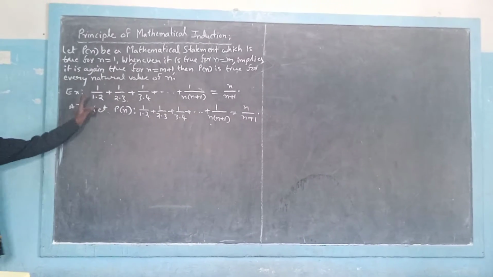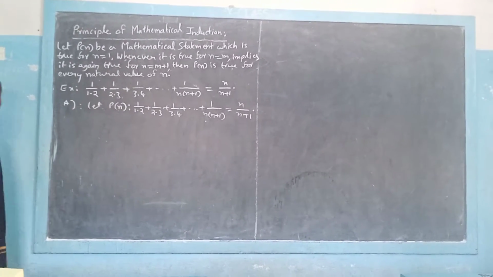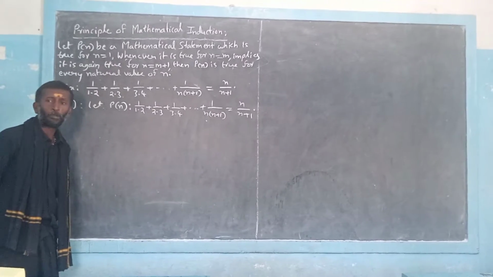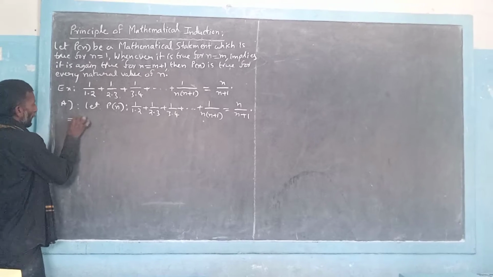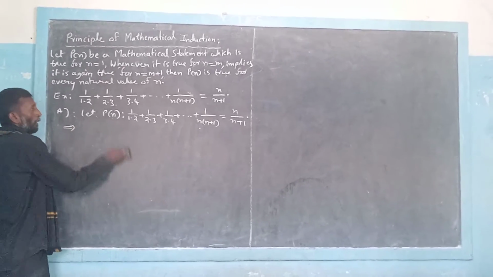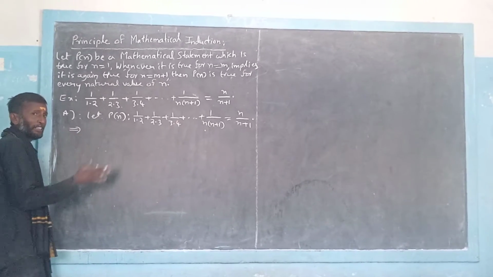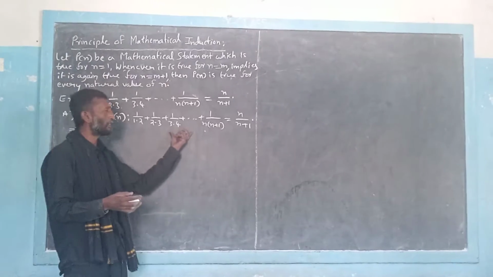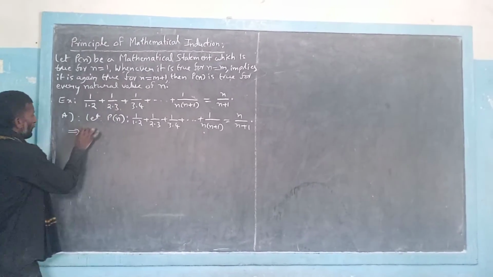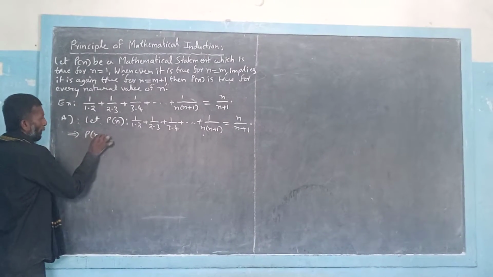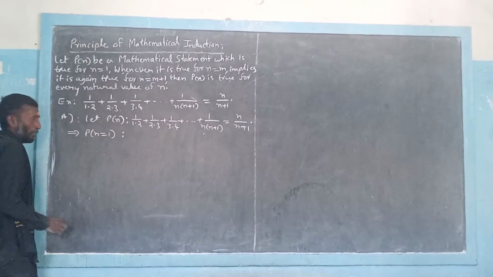Okay, so the given statement we assume as P of n. Now we go to check its truthfulness for n equal to 1. That is, we can consider the LHS and RHS of the given statement separately, or else directly substitute wherever n appears in the given statement.